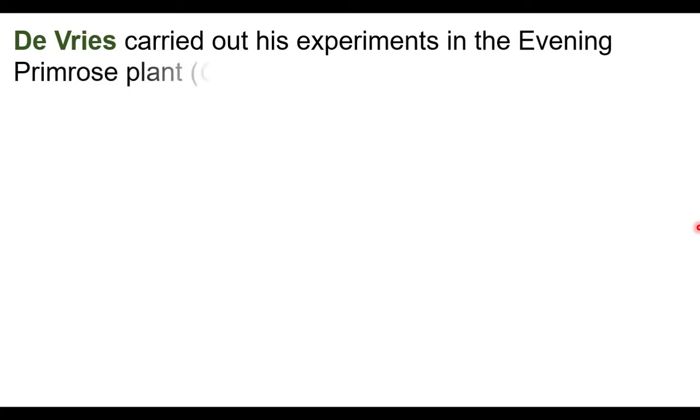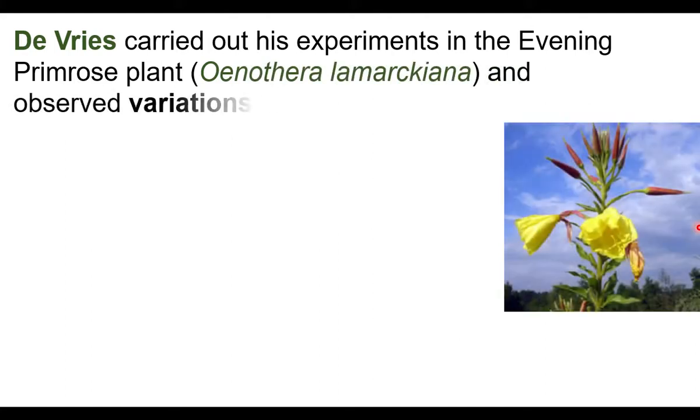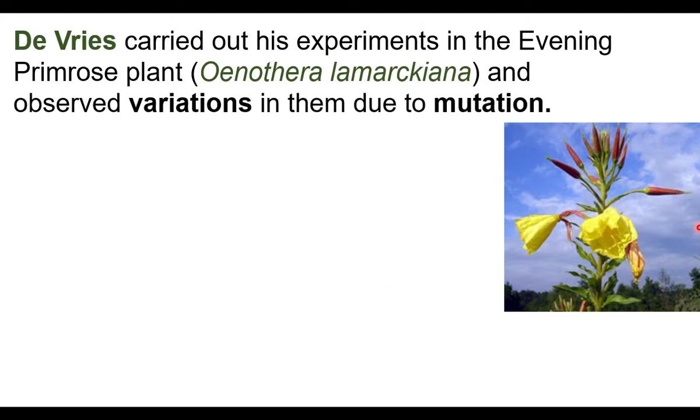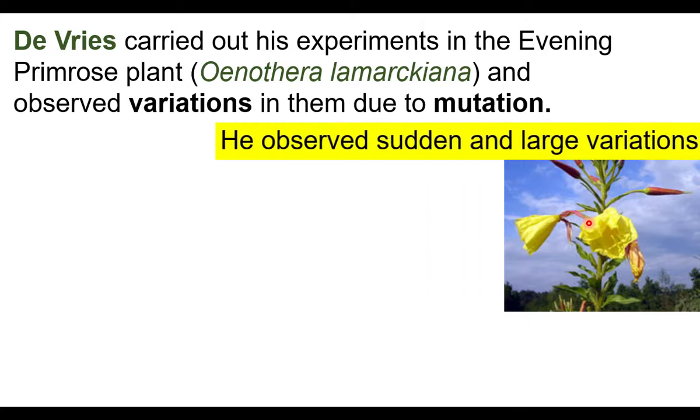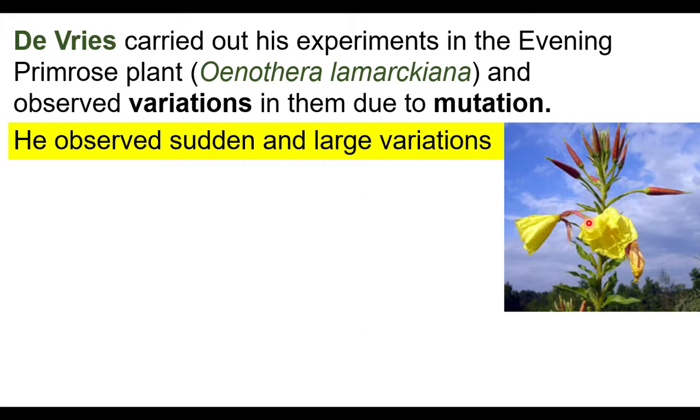De Vries carried out his experiments in the evening primrose plant Oenothera lamarckiana and observed variation in them due to mutation. While conducting experiments on Oenothera lamarckiana, De Vries found 3 mutations: mutation in the shape of the leaves, color of flowers, pigmentation in buds, and he observed sudden and large variation.